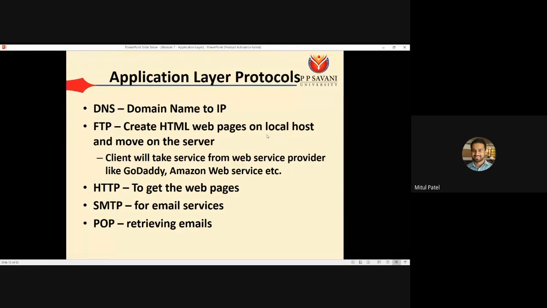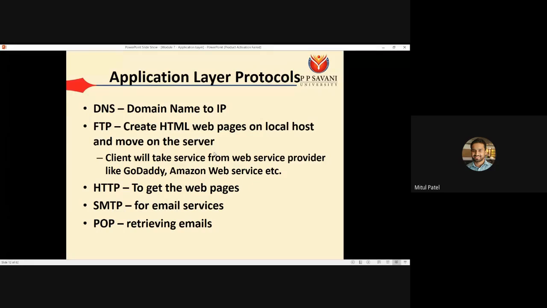Suppose you want to create some website. After creating the website, you have to take the service from some web service provider. So you can contact, like GoDaddy or Amazon Web Service. These are some web service providers. Using this FTP protocol, you can transfer your web pages from your local computer to that web service provider. Then every handling can be done by this web service provider. So whenever there is any HTML request, we can directly contact that web service provider.